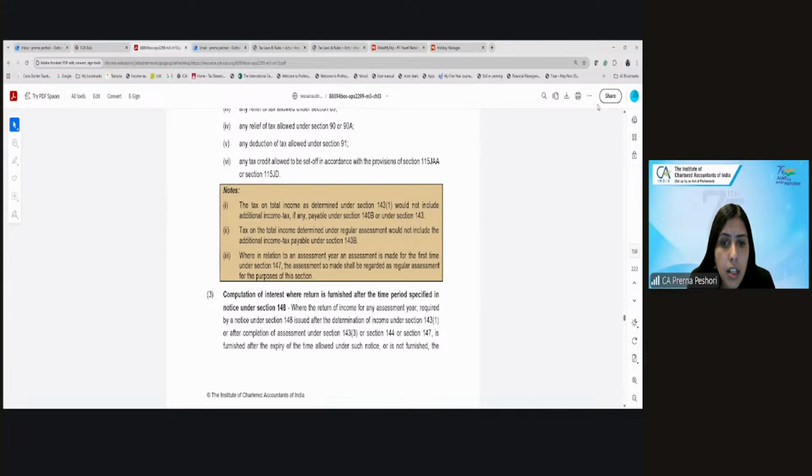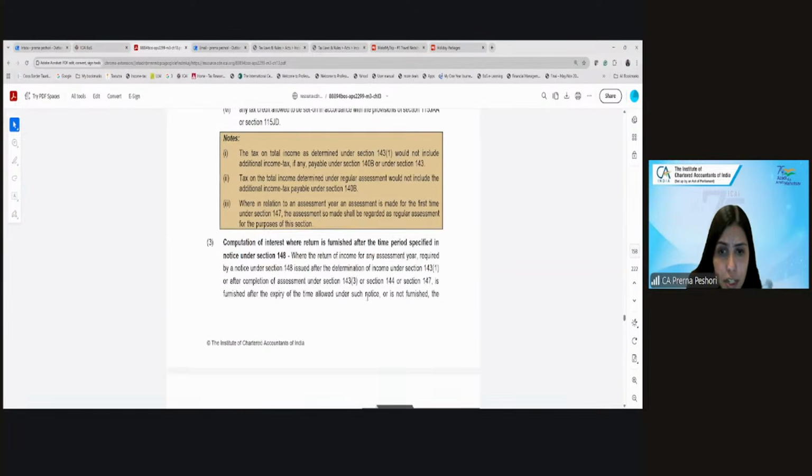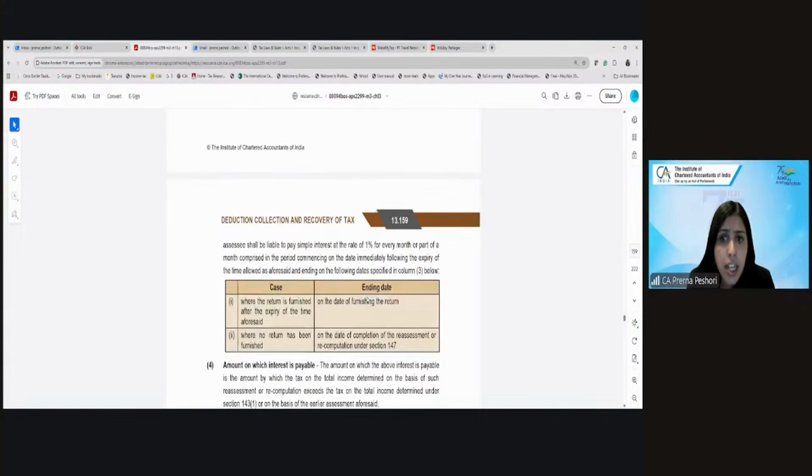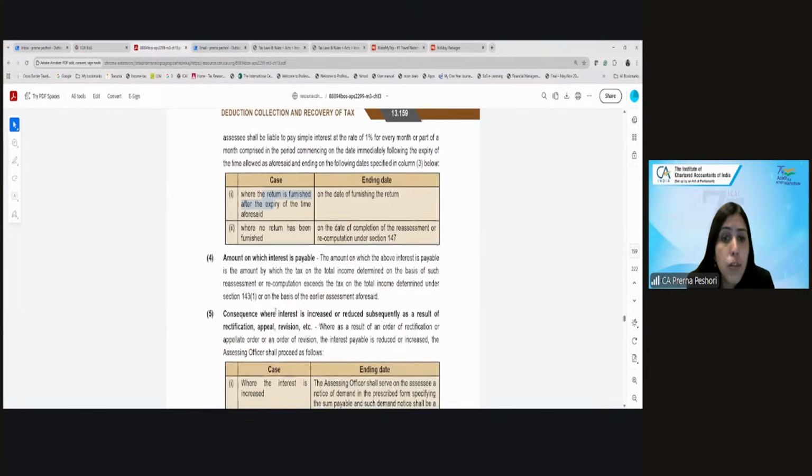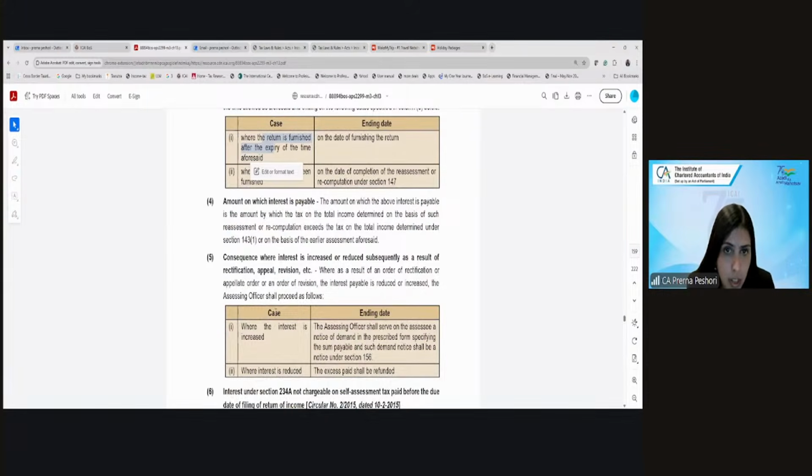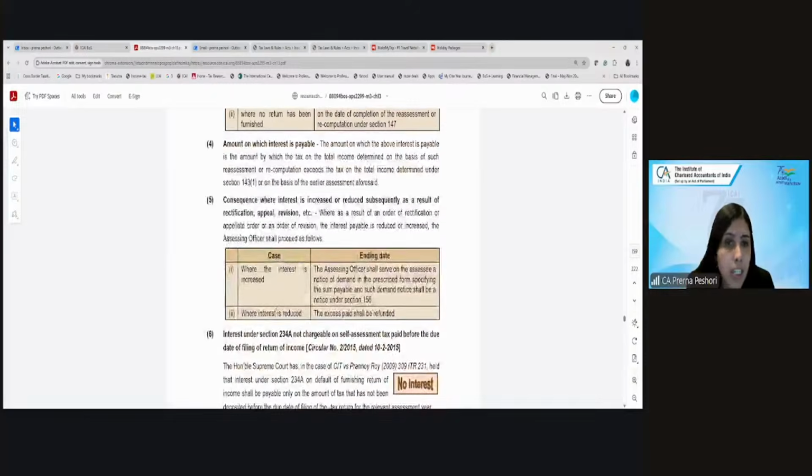So this is if the income tax return is not filed, and where the return is furnished after the notice issued for reassessment, then in that particular case 1% will be charged from the time of the notice till the time you furnish the return, and where no return is furnished up till the date of completion of assessment. And it will be charged on the tax assessed in the reassessment.